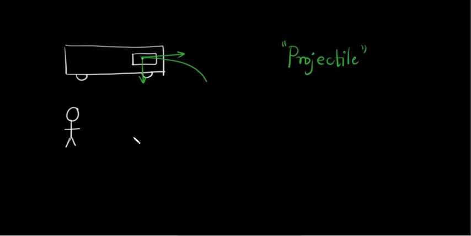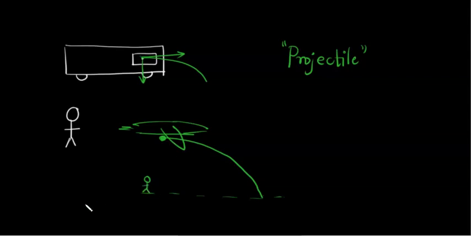Suppose there is an aeroplane. So how does an aeroplane look? It's like this, maybe. So if I drop a bomb from the aeroplane, then it will follow a path like this. So this motion possessed by this bomb is called projectile motion, and this bomb is a projectile if you observe it from the ground.